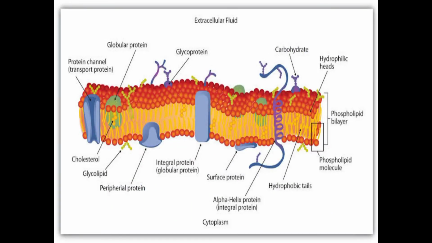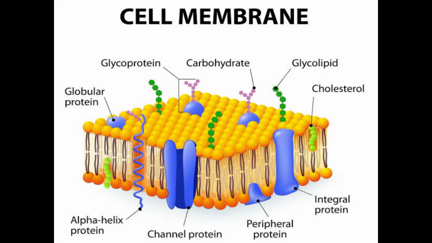Let us study the structure in detail. In the cell membrane of a plant cell, the structure shows like this. It consists of globular protein, glycoproteins, carbohydrates, hydrophilic head, hydrophobic tails. It shows the presence of proteins and lipids. So this is one more structure. Here you can see the structure clearly.